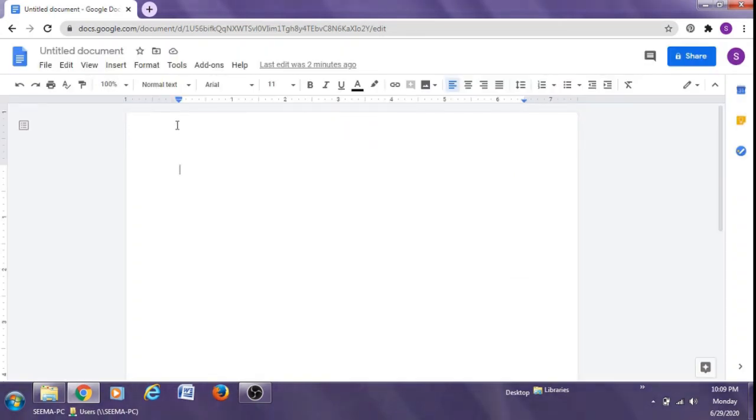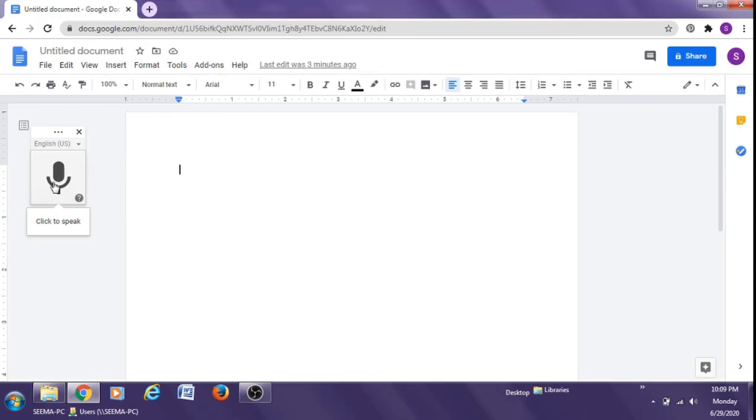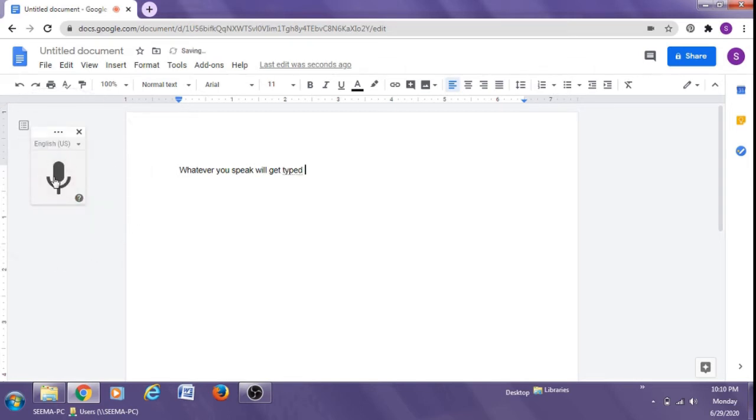Another very interesting feature of Google Docs is voice typing. That is, if you want whatever you speak to be typed automatically, for this you go to Tools and click here on Voice typing. Click on this button. Now whatever you speak will get typed. You see, it has now been typed. You can type this in any language you want.